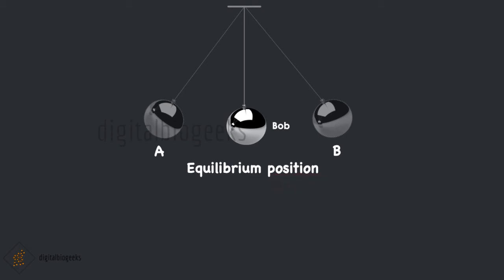When the bob is released after pulling it slightly to one side, it begins to move to and fro. This to and fro motion of the pendulum is called oscillatory motion.